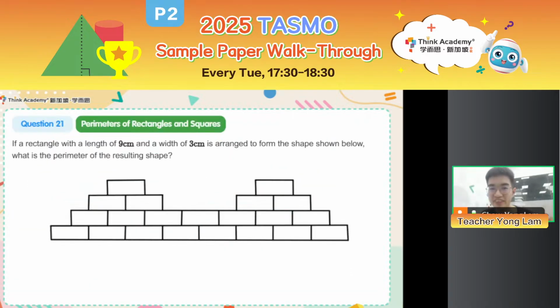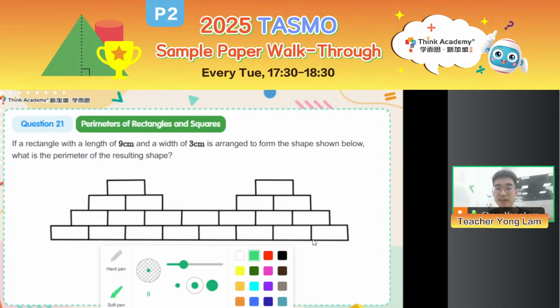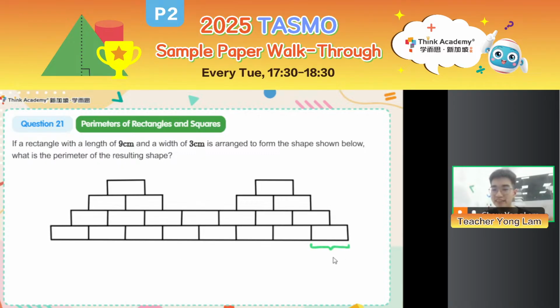All right. Okay, so with that, what figure is this, right? We want to find the perimeter of this figure. If rectangles with a length of 9 cm, so basically this is 9, and width of 3 cm, so this is 3, right? 9 cm, 3 cm, are arranged to form the shape shown below. What is the perimeter of the resulting shape, right? We want to find the sum of the lengths of the sides that are surrounding this figure, right? So that includes all of these staircase shape, right? All of these. What is their perimeter?